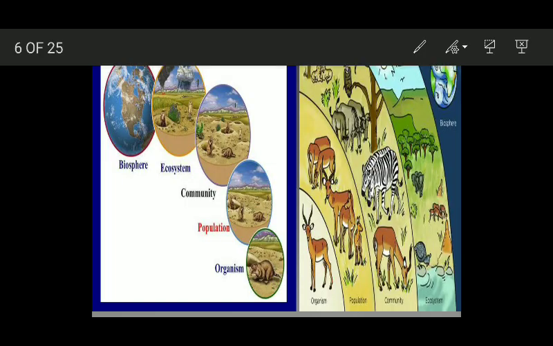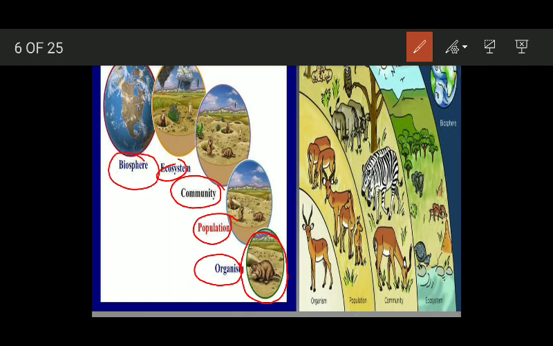First of all, let's look at this hierarchy of ecological studies. You can undertake ecological investigations at the level of organism, at the level of populations, at the level of communities, ecosystems, and you can even study ecological investigations at the level of the biosphere. Biosphere means the whole Earth, a single large, giant ecosystem, which is known as the biosphere.